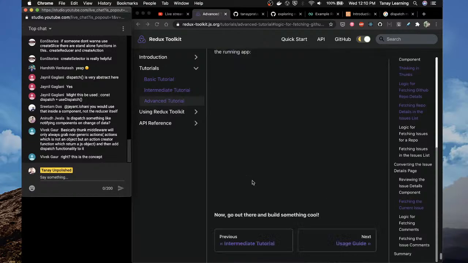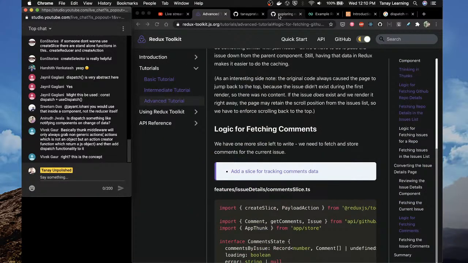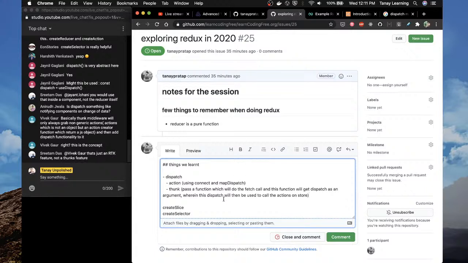Okay, so this is what Redux is, and this is what Redux Toolkit is. What have we covered? We have covered create slice, create selector. This is all in Redux Toolkit, RTK. We understood dispatch, we understood action, how to change the state with a reducer. Basically this is what Redux is.